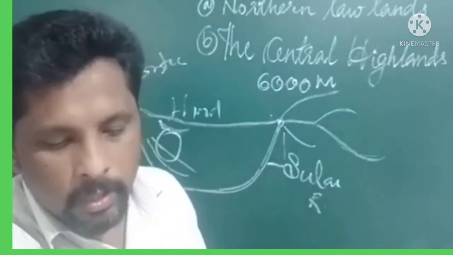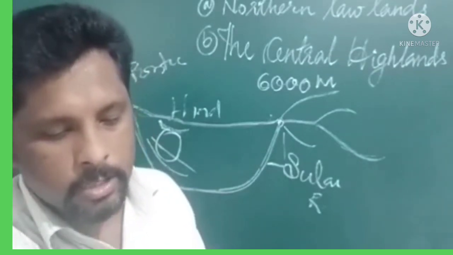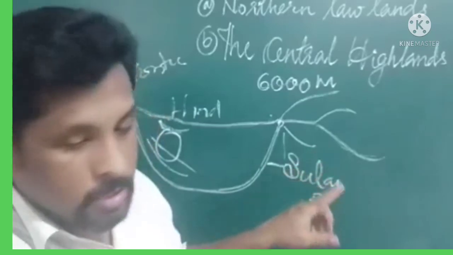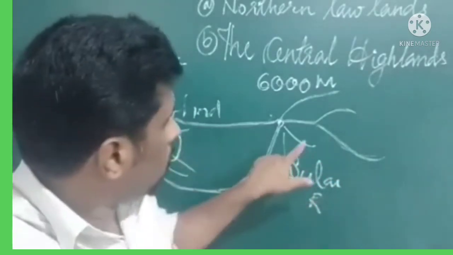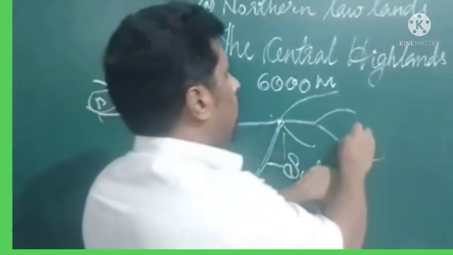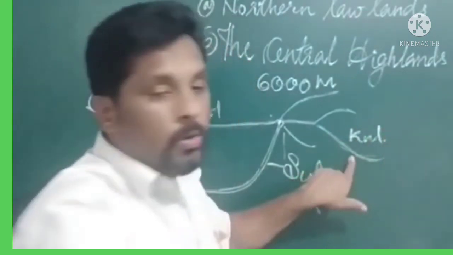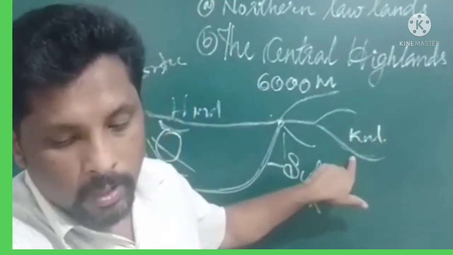Then a second mountain range which starts from the Himalaya proceeds into two parts. The southern part which continues in China is called Kunlun. Okay, where is the location of the Kunlun range? The Kunlun range is moving through China, and it is known as the Kunlun range. Then in the north it is called Altyn.